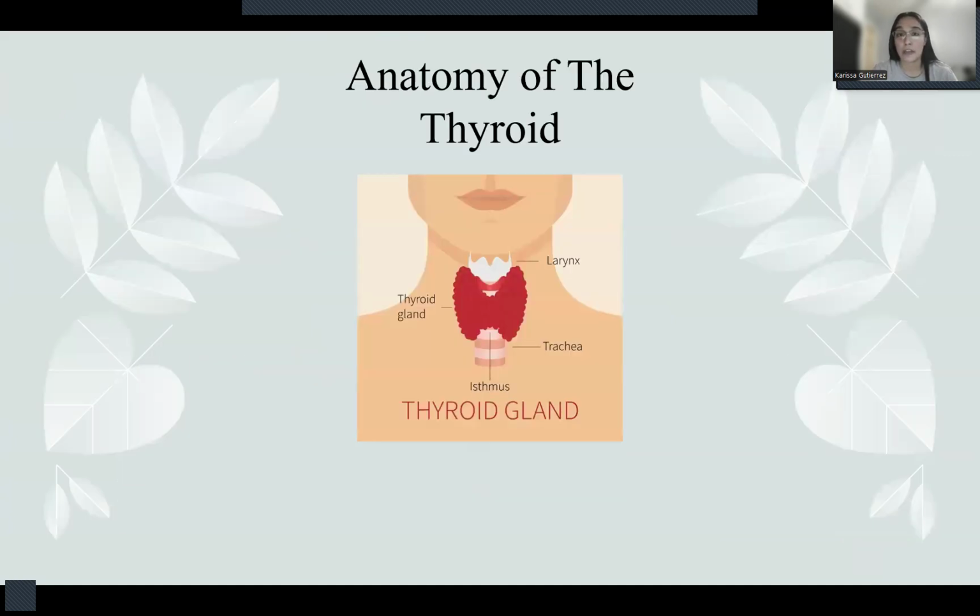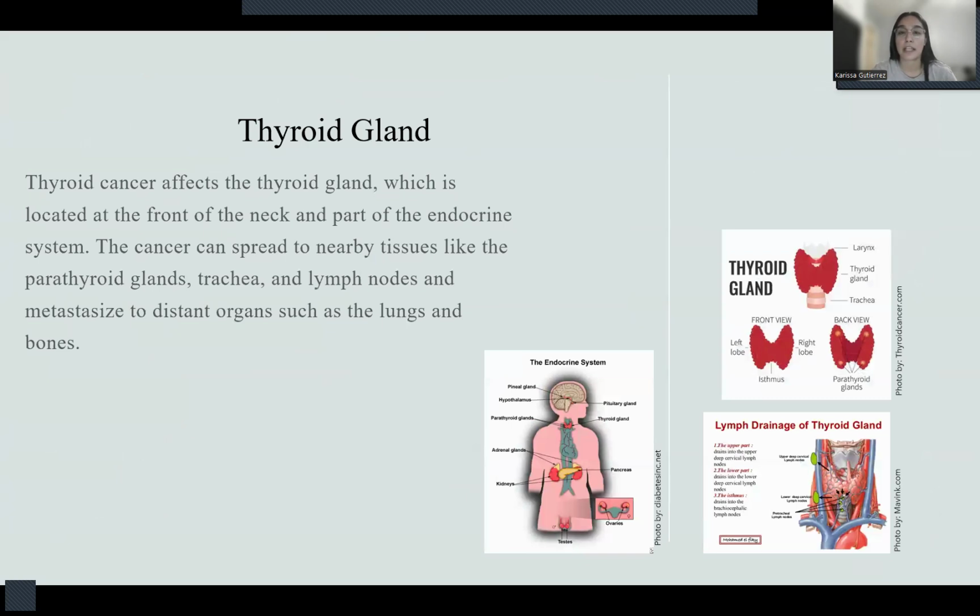Some of the anatomy of the thyroid gland is located in the front of your neck. It is part of the endocrine system. It can spread to nearby tissues, which include the parathyroid, the trachea, lymph nodes, and metastasize to different organs, such as the lungs and bones.